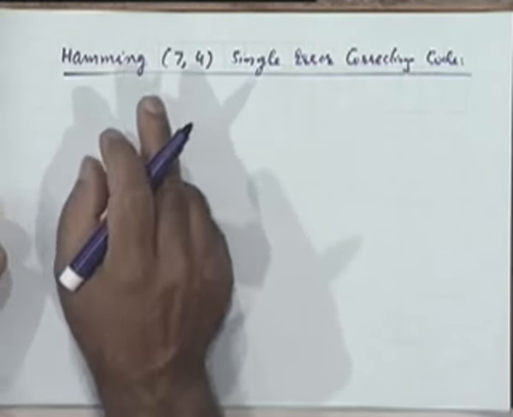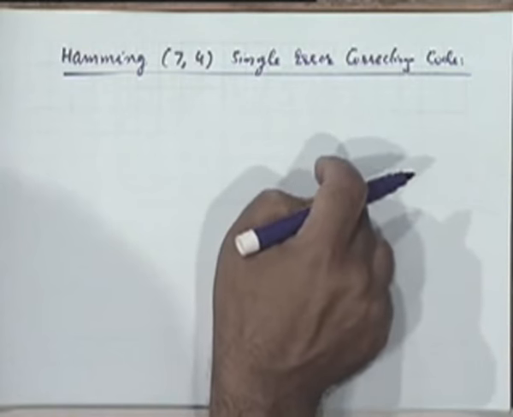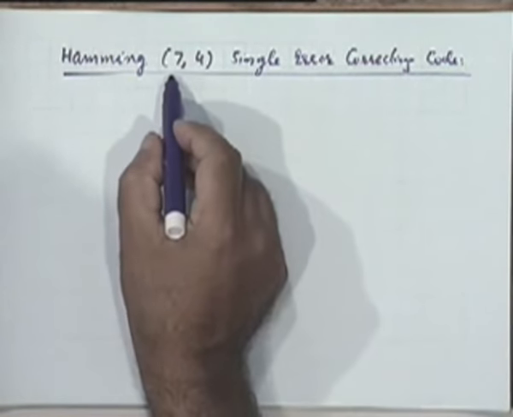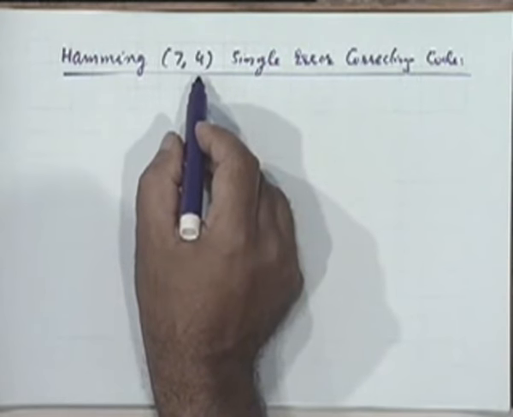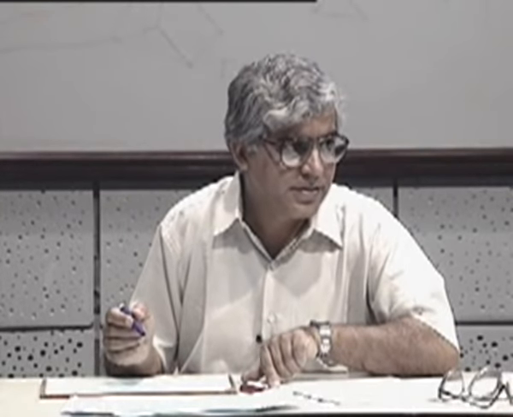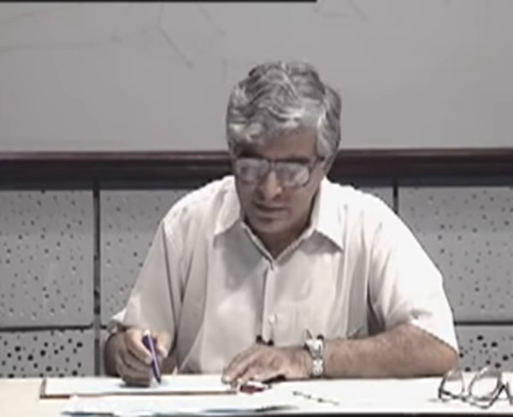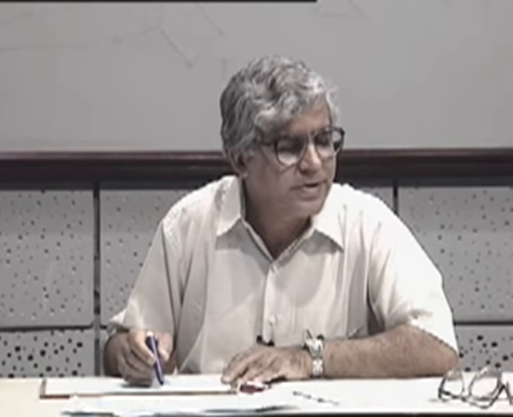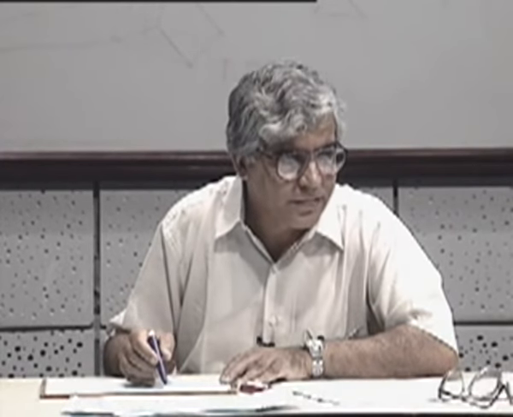It turns out that the two sides will precisely be equal if you take n equal to 7 and k equal to 4, and for t equal to 1. You can substitute it and find out. So you can't do it with n equal to 6. This is what you are saying, isn't it?